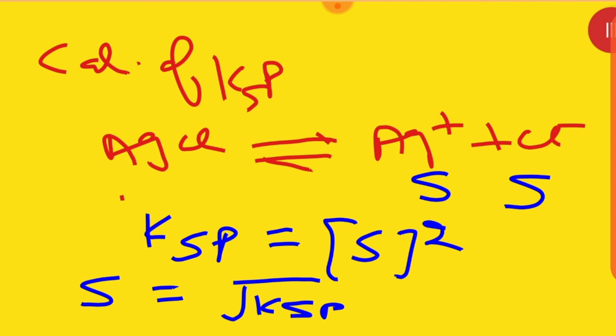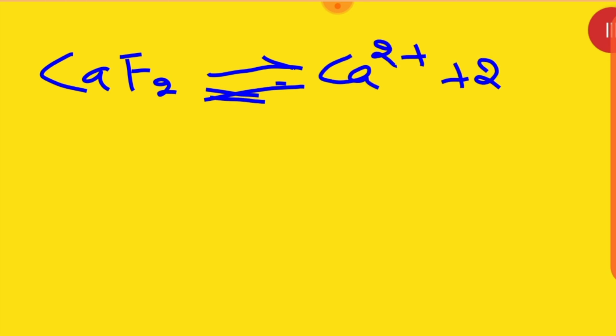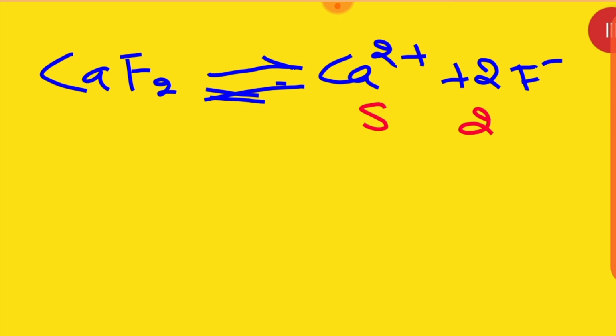Same way, I am going to take another example. Let it be a salt CaF2. It gives the ions Ca2 positive plus 2F negative, so it is going to give S and 2S.